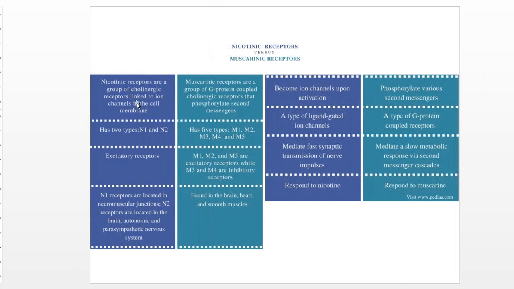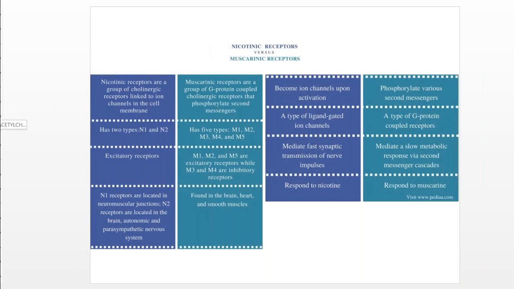This is the general difference between the muscarinic and nicotinic receptor. The green blocks are related to the muscarinic receptor, and blue are for the nicotinic receptor. These are the general points to be considered for differentiation between the muscarinic and nicotinic receptors.